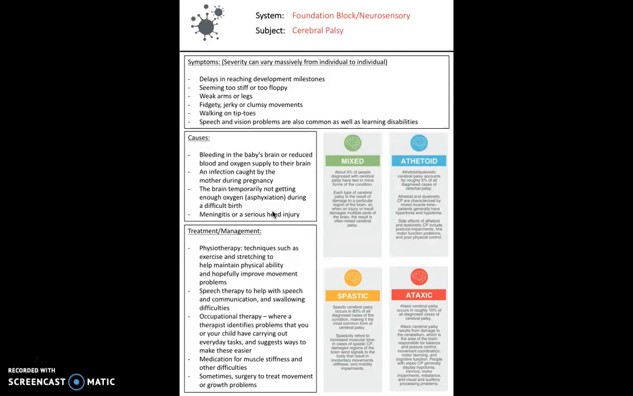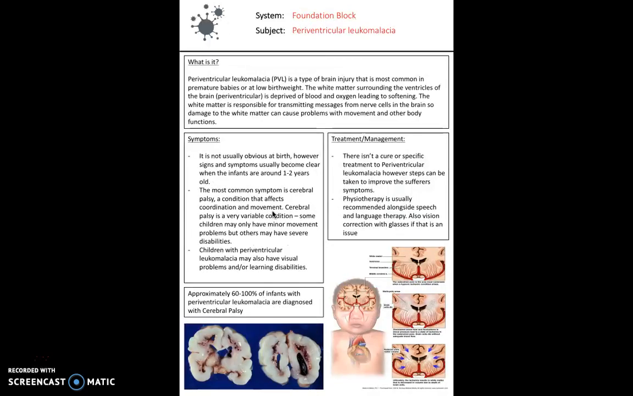In terms of treatment, it's not a straightforward drug treatment. Physiotherapy is usually the most effective in helping the sufferer of cerebral palsy gain strength in their legs again to be able to walk, but speech therapy has also proved to be really useful, as well as occupational therapy.